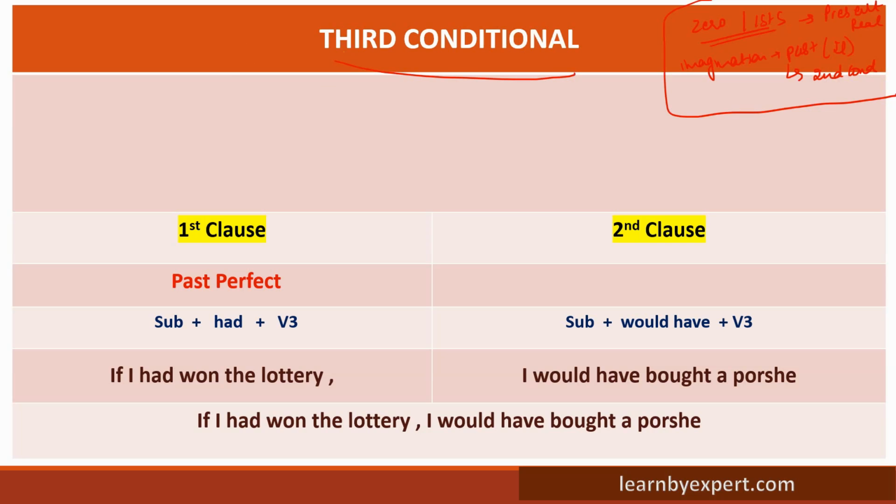So for the third conditional, guys, this is the last conditional.